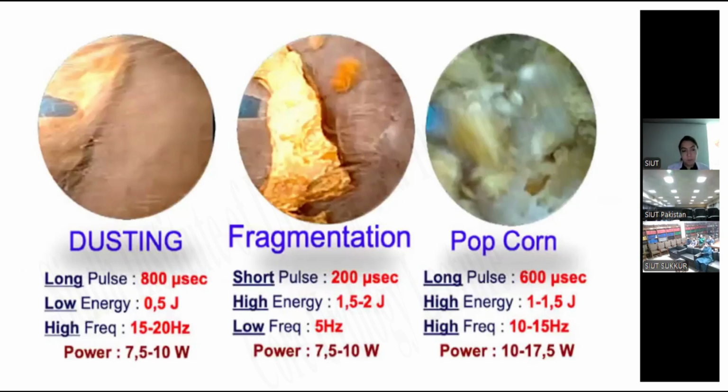In dusting, we have to set the laser with long pulses, low energy and high frequency. For fragmentation, short pulses, low frequency and high energy. And in popcorning, long pulse, high frequency, high energy.